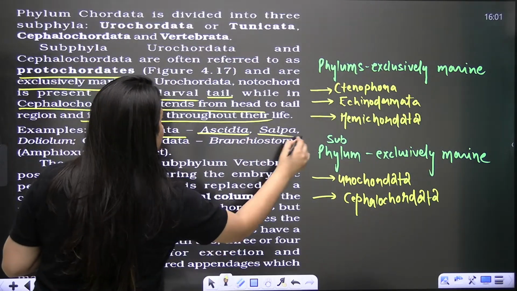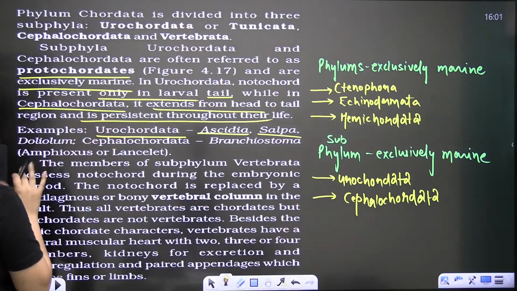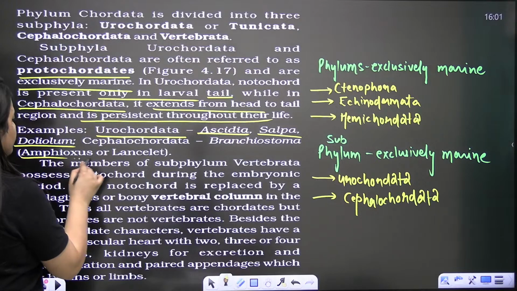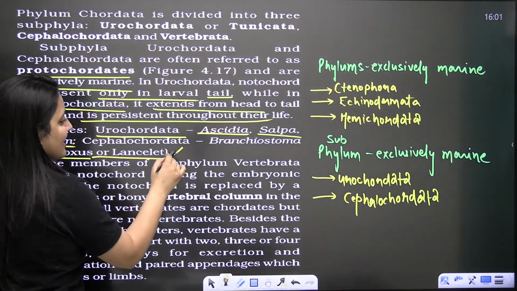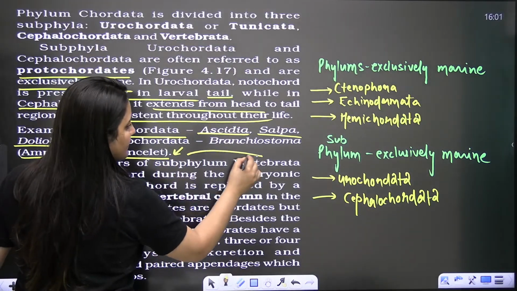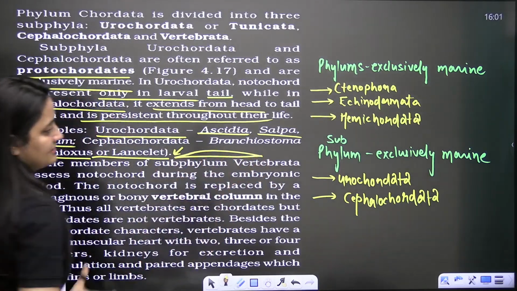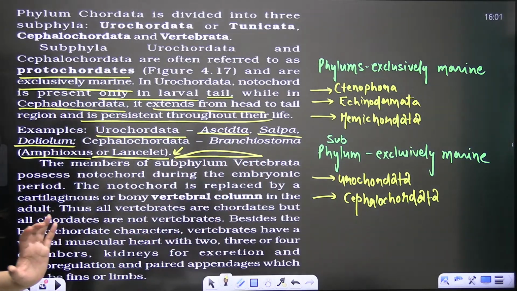Urochordata: Ascidia, Salpa, these are the examples, also known as tunicates. Doliolum is also an example. Cephalochordates: Branchiostoma, which is also known as Amphioxus or lancelet. Its structure is something like this. That is why it is also known as lancelet.